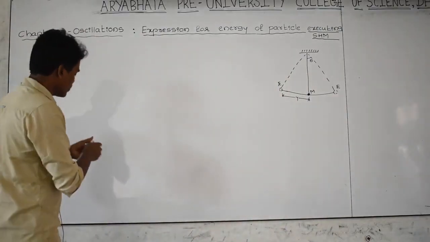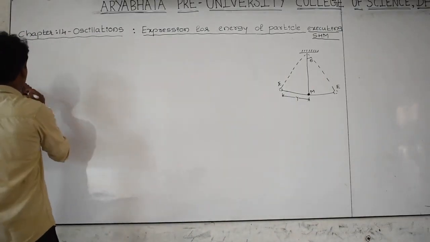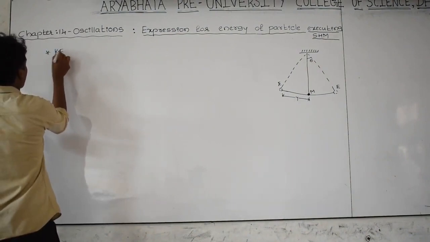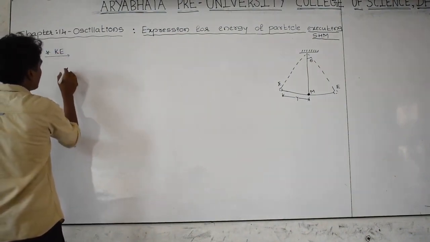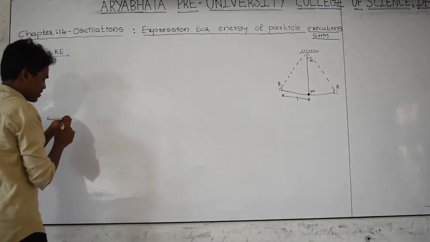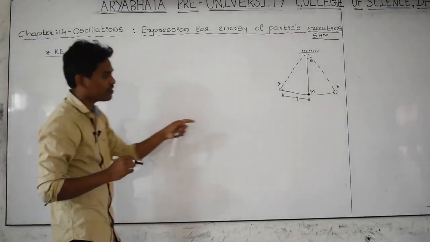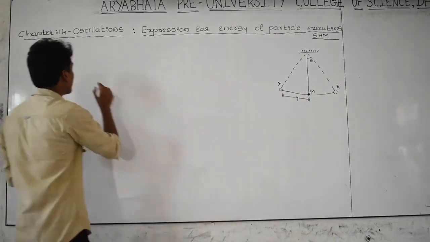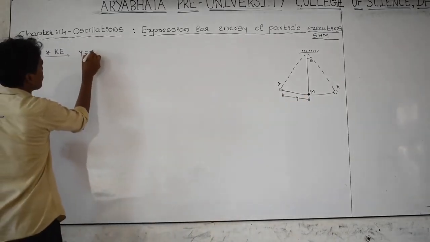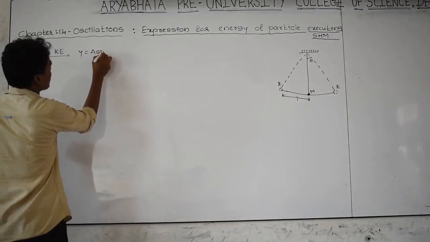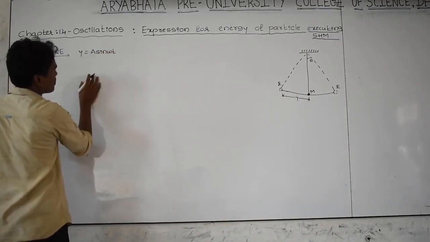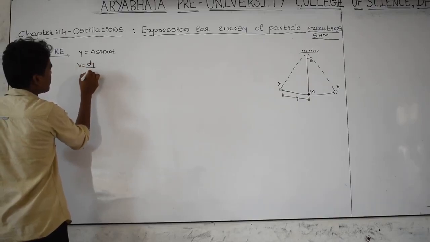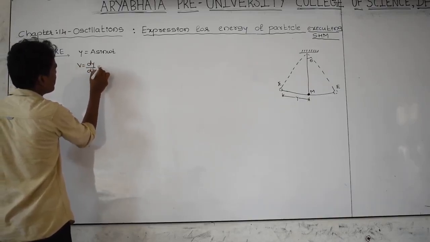Now we have to derive. First we have to derive the kinetic energy of the body. We know the displacement equation, the displacement of the object from the mean point, which can be found by using the equation y is equal to a sin omega t. And if you want velocity, velocity is equal to the differentiation of displacement, dy by dt.